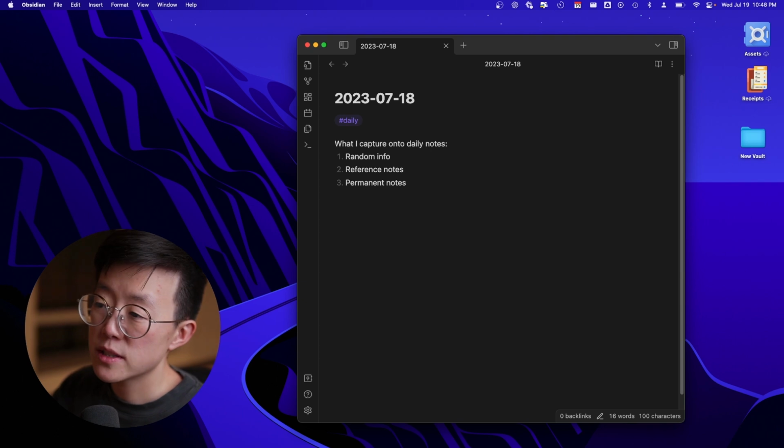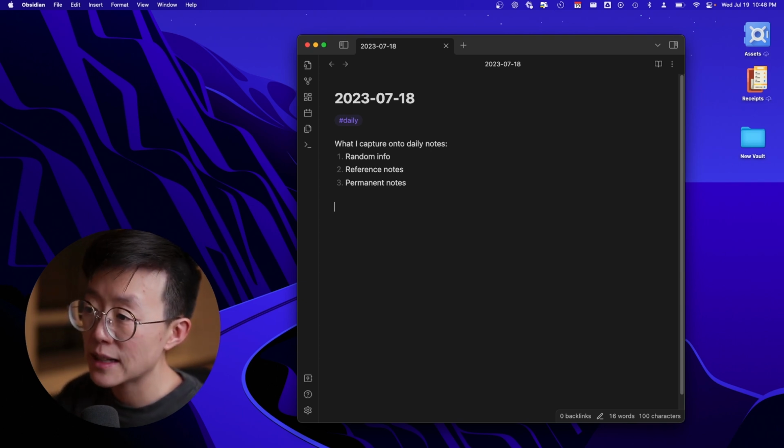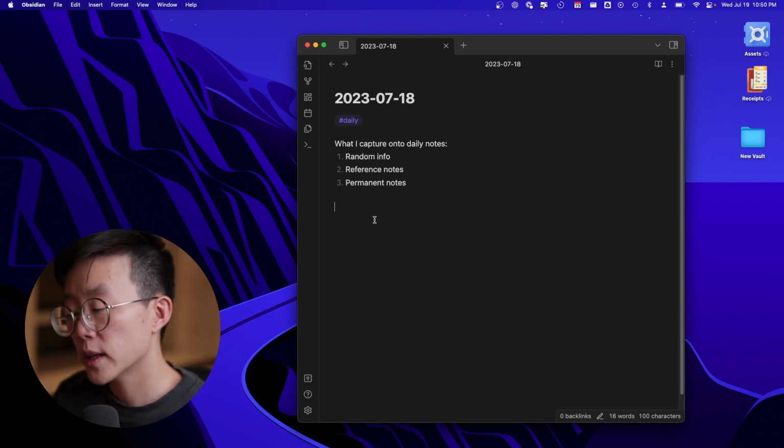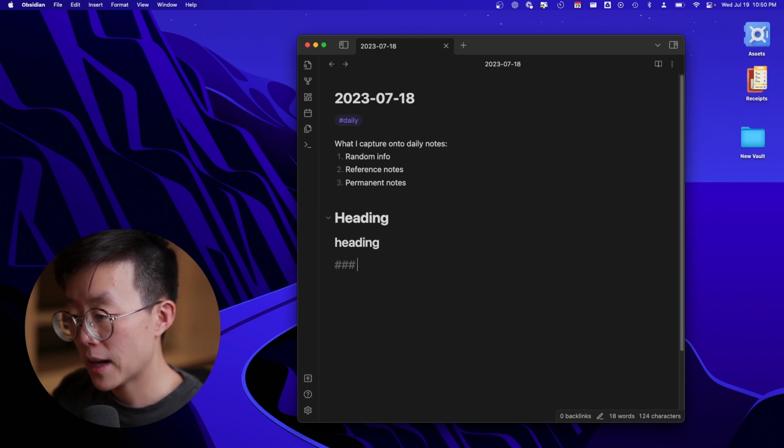Random information is essentially anything that you want to capture somewhere, and you use daily notes as your scratch pad for your daily life. One thing you want to know is that in Obsidian, if you want to do headings, you can use the pound sign in order to write down different types of headings. For example, one pound sign would be a big heading, and then a double pound sign would be a smaller heading, and 3 signs would be an even smaller heading.